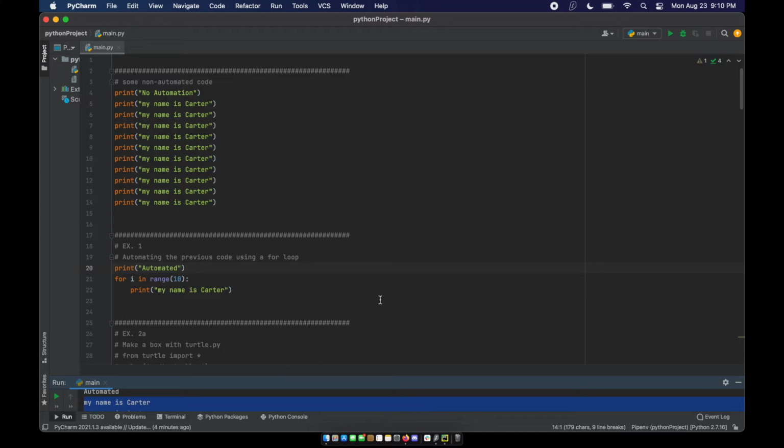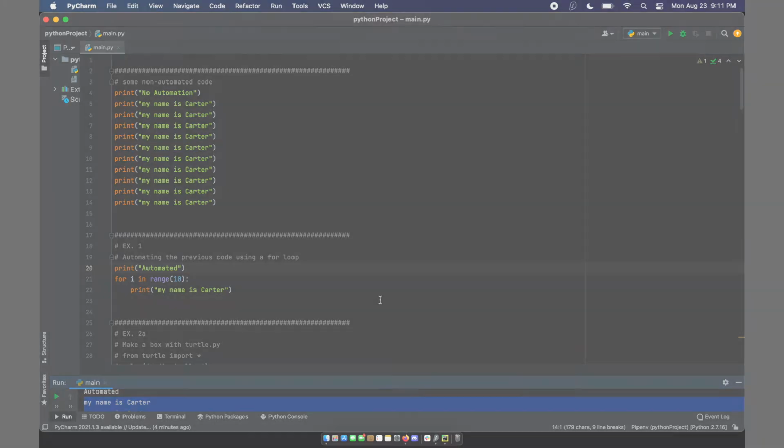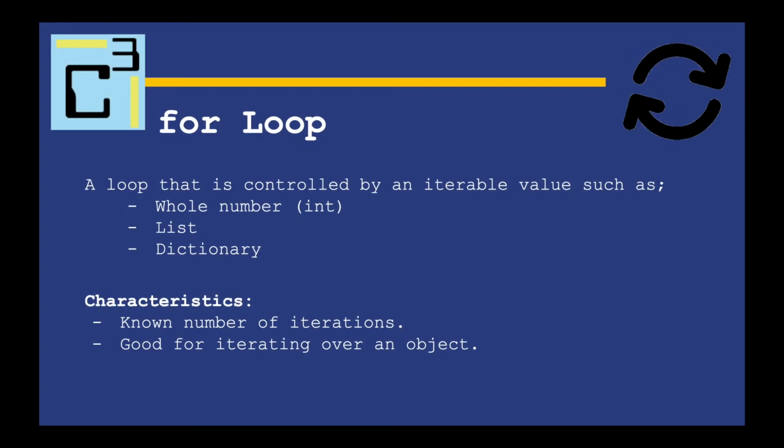So let's take a look at what the for loop actually is. The for loop is one of the most popular loops. You see it in many different programming languages, and you'll see it in Python as well, like we just saw. A for loop is a loop that is controlled by an iterable value, such as a whole number.